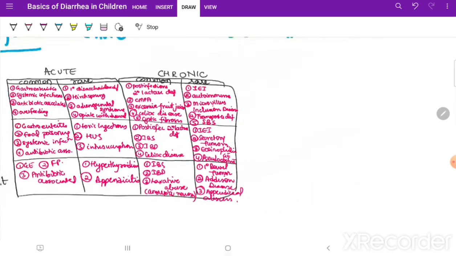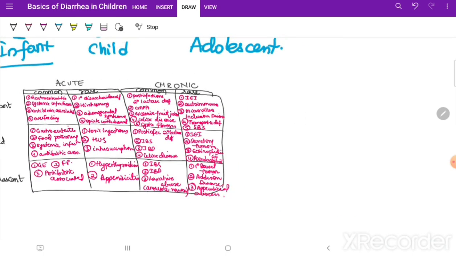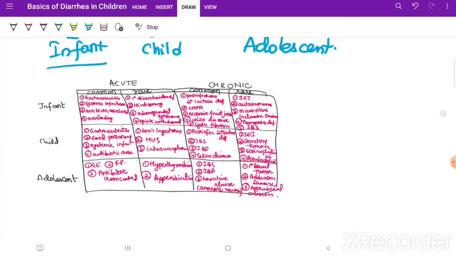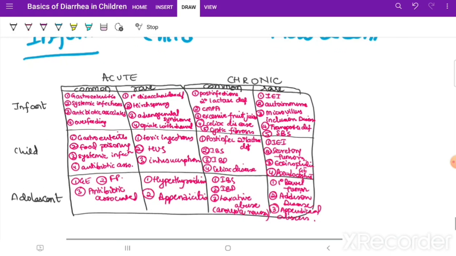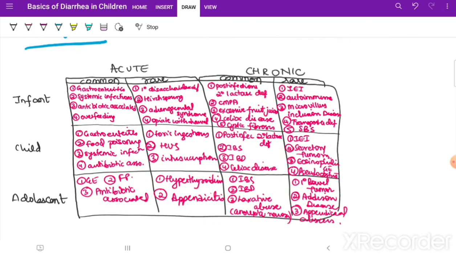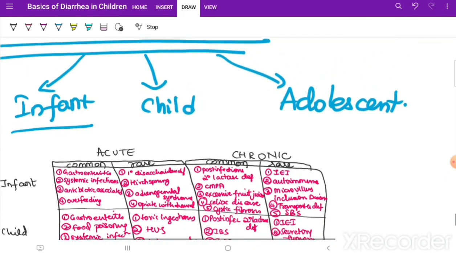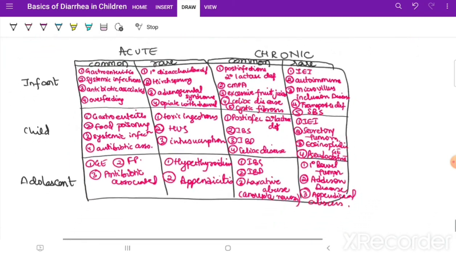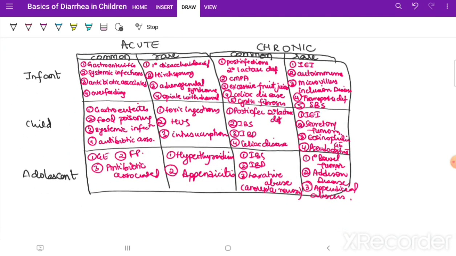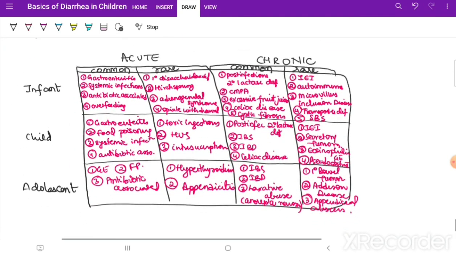I know the list is quite boring, quite exhaustive, but diarrhea is a very common manifestation. First of all, acute or chronic, and in infant, child, and adolescent. This is a very lovely table, which can help you in knowing the differential diagnosis of various types of diarrhea presenting in different age groups.